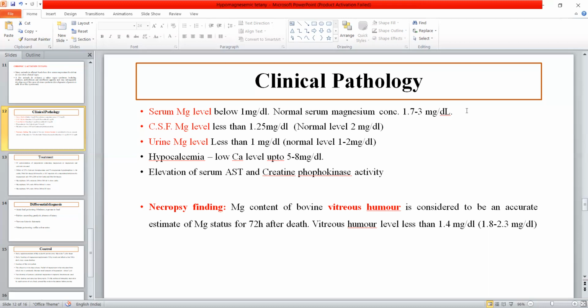So the level of the magnesium in the vitreous humor is 1.8 to 2.3 mg per dl. But if it is less than 1.4 mg per dl, then we can say that the animal was suffering from the hypomagnesic tetany.